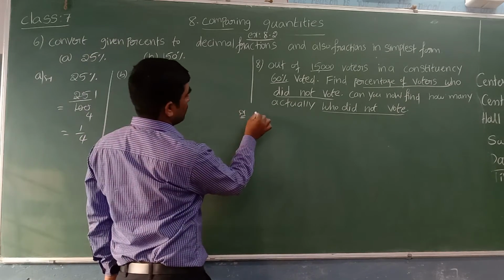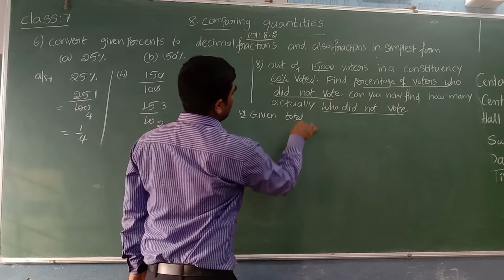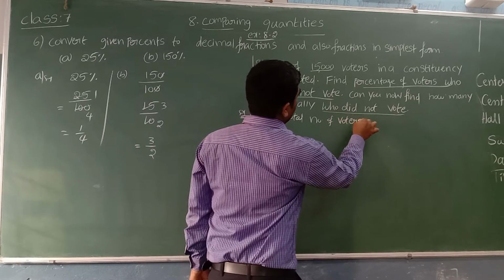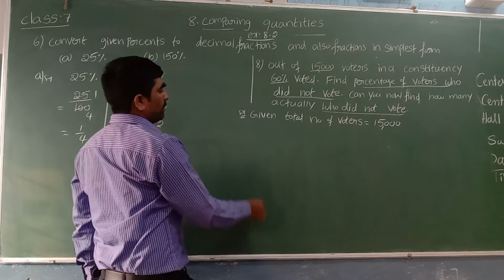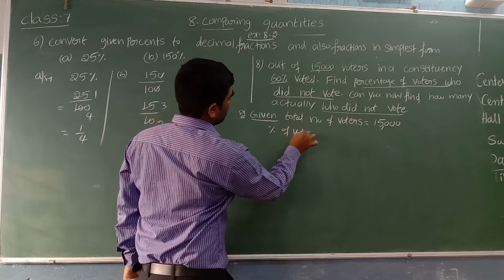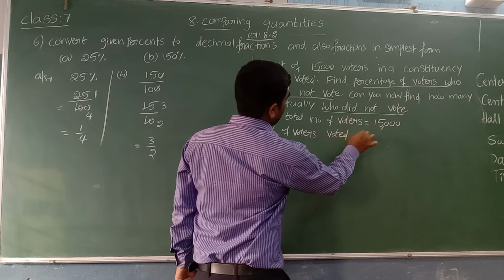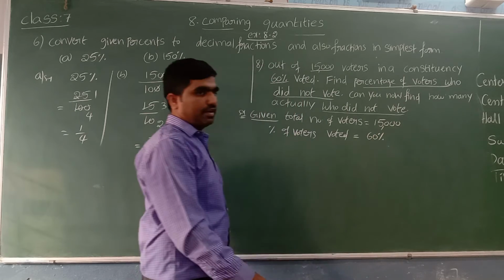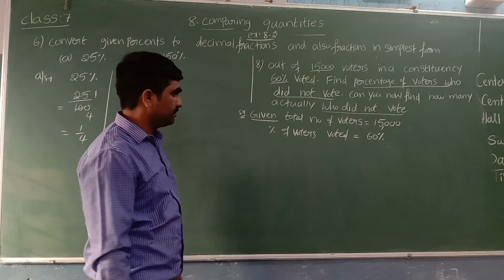So we should see. We write here the given: total number of voters is 15,000. Percentage of voters voted is equal to 60%. They are asking the percentage of voters who did not vote.